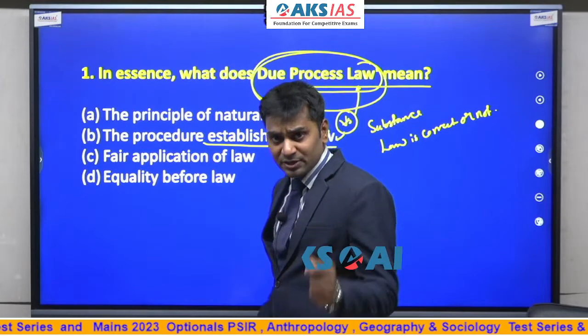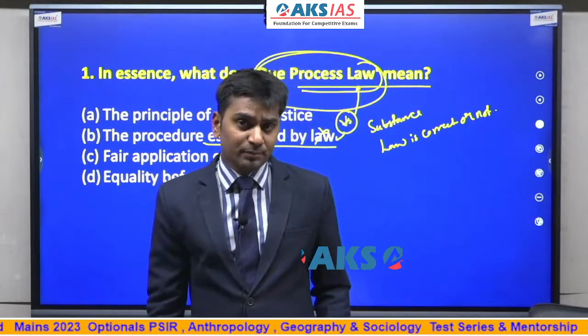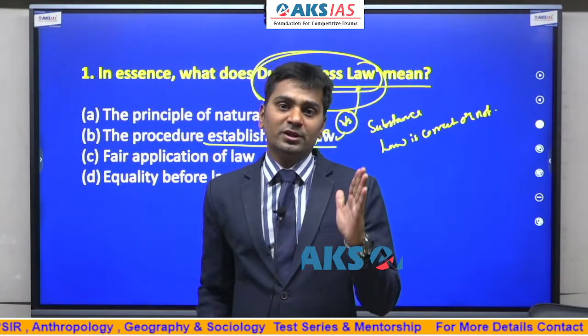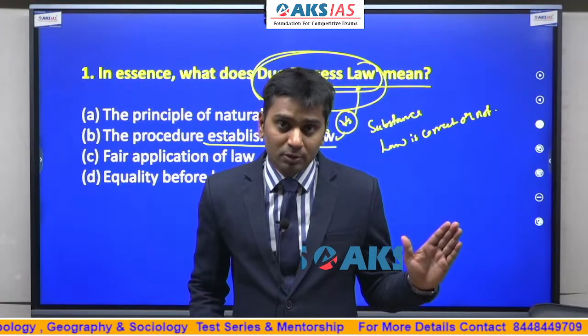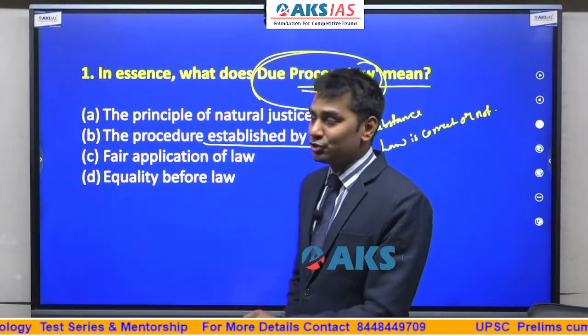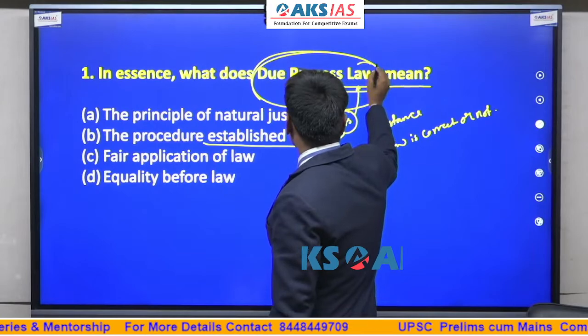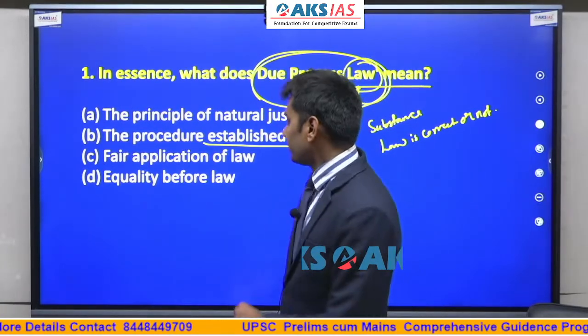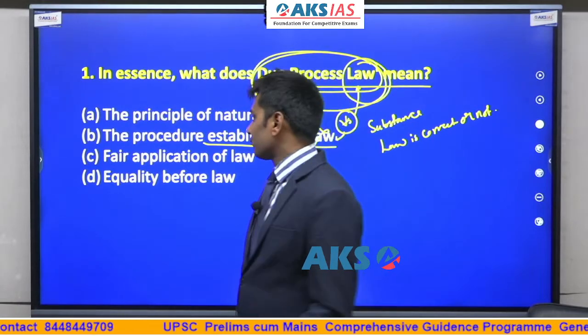So what is the major difference between due process and procedure established by law? In the procedure established by law, the court is just seeing whether you have followed the steps or not, whether the executive is following the steps of the legislature or not. But here the executive or the judiciary questions the law itself, whether the law is correct or not. That is called due process of law.